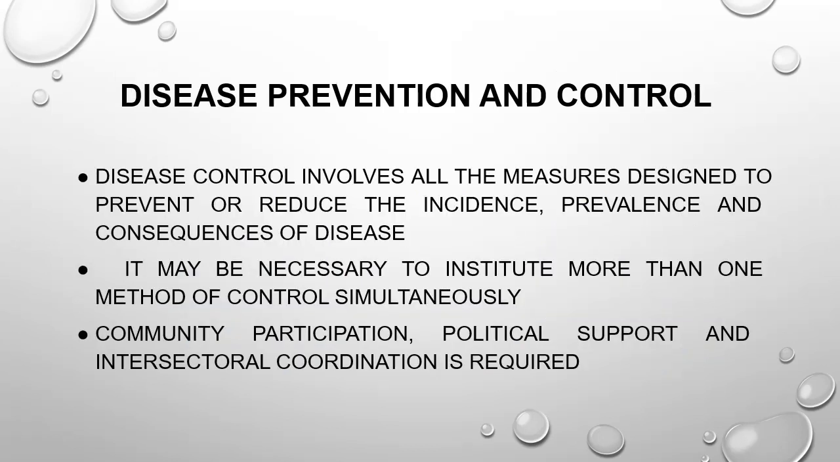Disease control involves all the measures designed to prevent or reduce the incidence, prevalence, and consequences of the disease. It may be necessary to institute more than one method of control simultaneously. Some other things are very important. Community participation is required, political support must be there, and most important, we cannot control or prevent disease without intersectoral coordination. Another important thing is epidemiological knowledge about the disease.